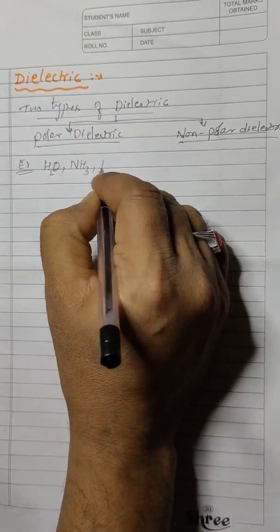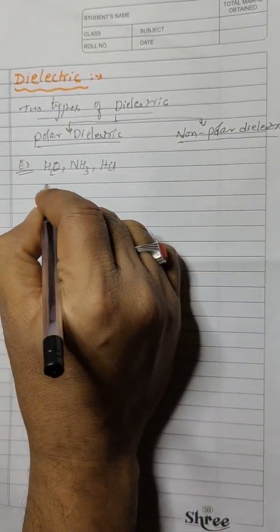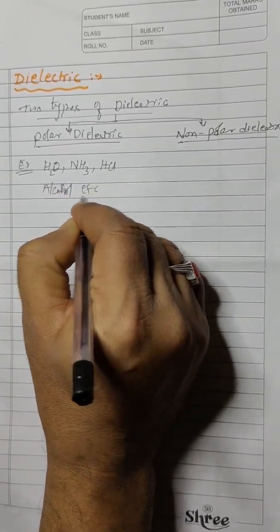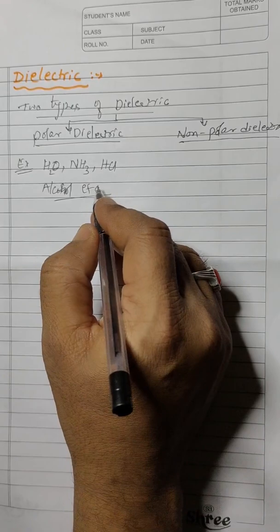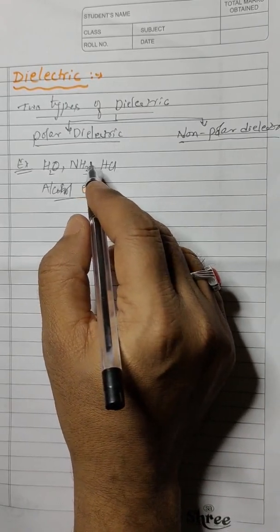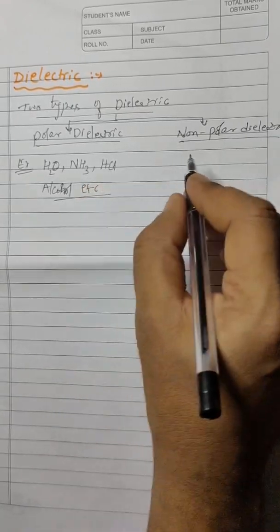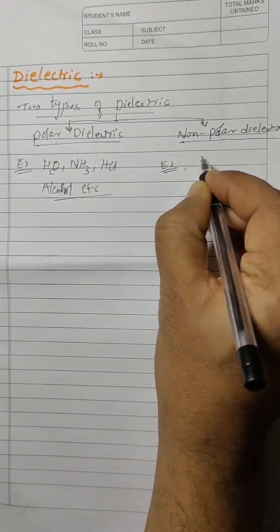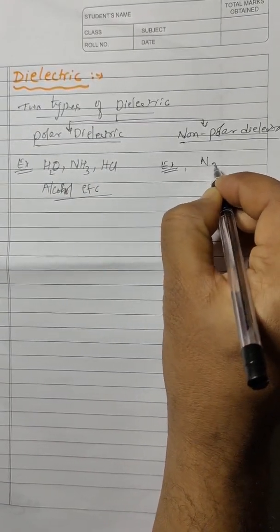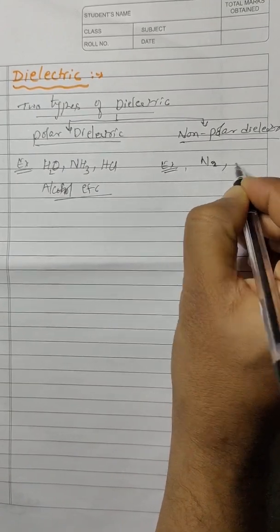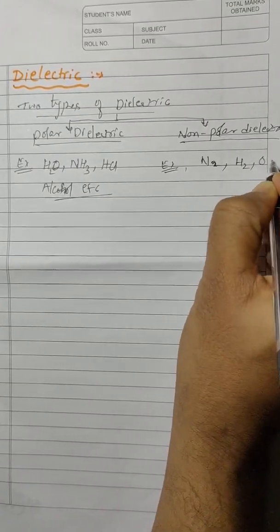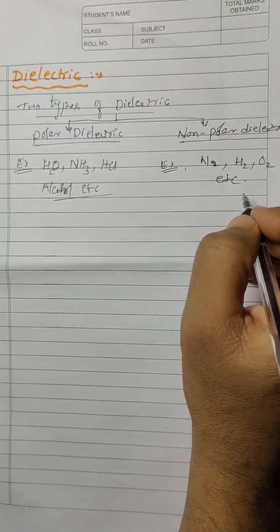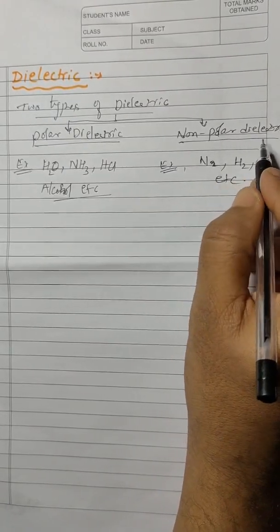NH3, HCl, alcohol, etc. So these are the best examples for polar molecules. In a similar manner, for non-polar molecules also some examples are there, which are nothing but we can say N2, H2, O2, etc. These are the best examples. We can say that these are called non-polar molecules.